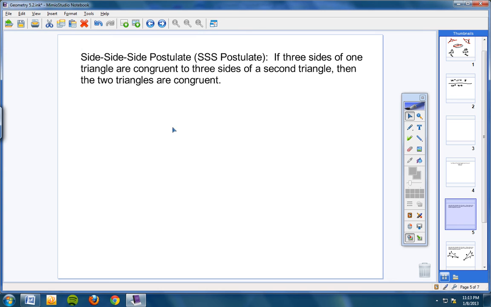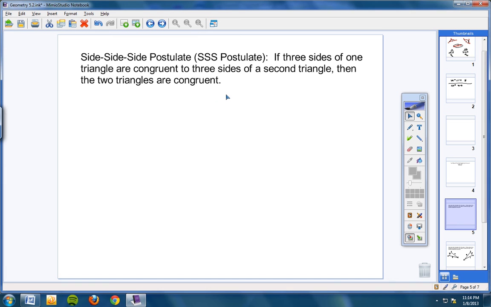This is called the side postulate, or we call it the SSS postulate, and it states the following. If three sides of one triangle are congruent to three sides of a second triangle, then the two triangles have to be congruent. They have to be. So if three sides of one triangle are congruent to three sides of another triangle, then these two triangles have to be congruent. Okay?